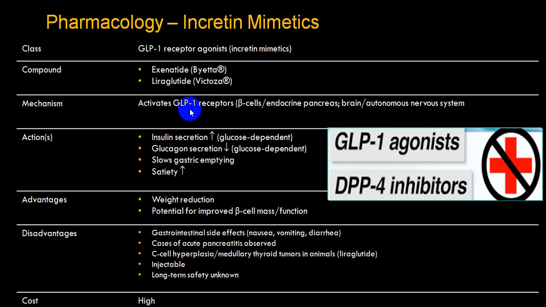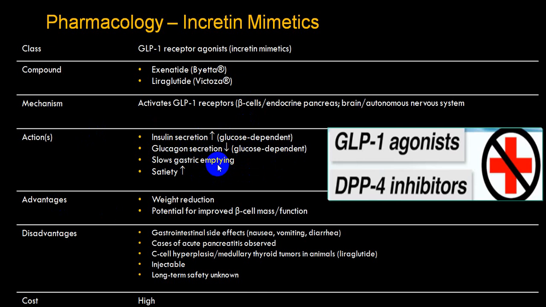They activate the GLP-1 receptor and increase the production and release of insulin from beta cells of the pancreas, and inhibit the secretion of glucagon from alpha cells. Insulin secretion is glucose dependent. Glucagon secretion is also glucose dependent.